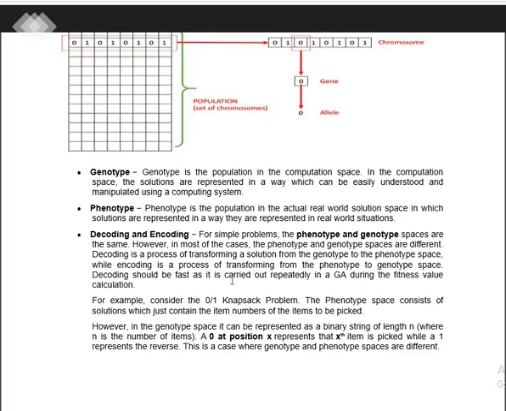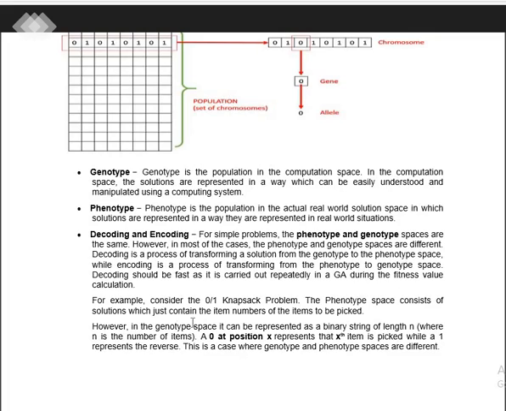Decoding is the process of transforming a solution from genotype to phenotype space, while encoding is the transformation of phenotype to genotype. Once again, decoding is the transfer of a solution from the genotype to the phenotype space, whereas encoding transfers from the phenotype to the genotype space.